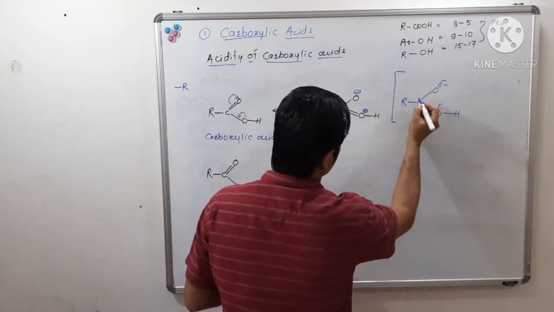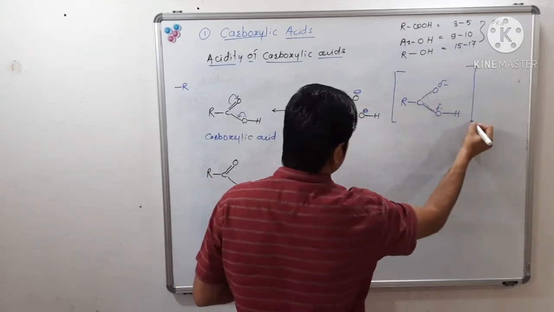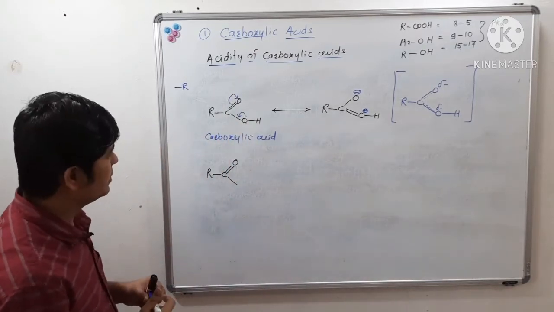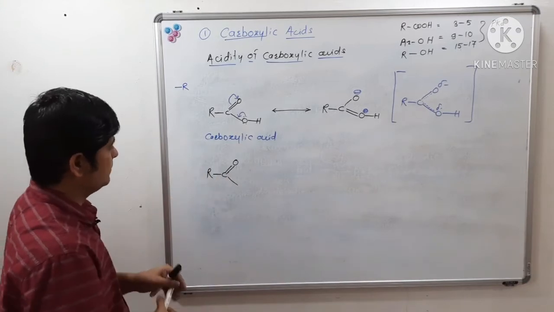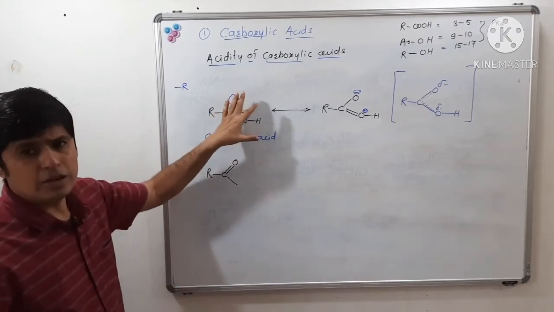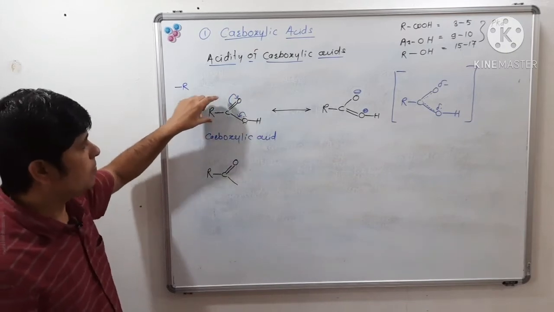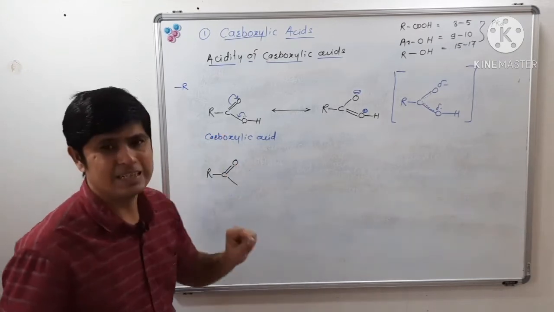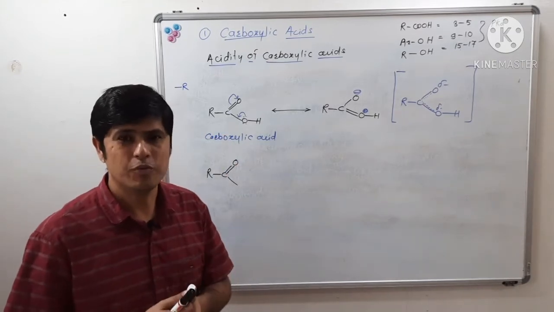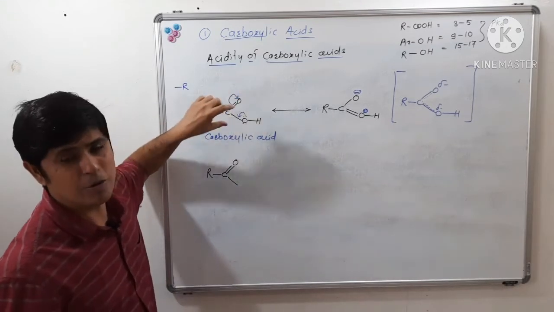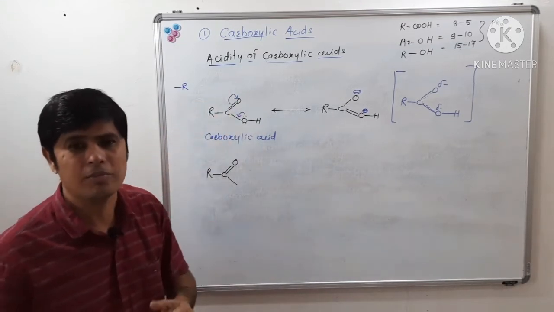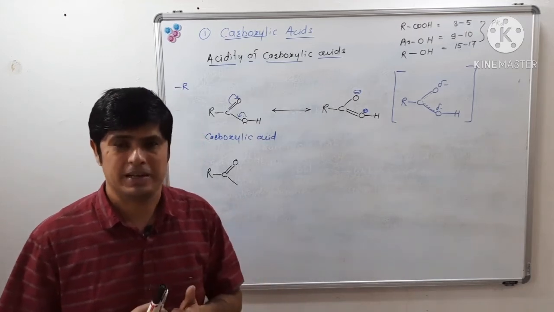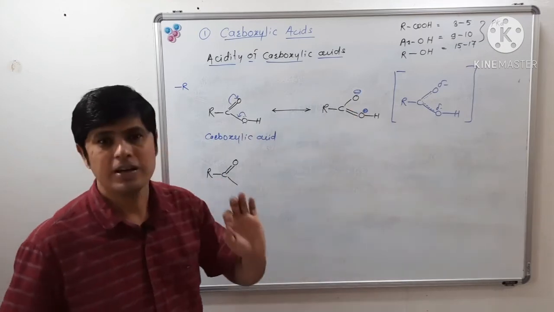Okay, this is the resonance hybrid for this structure. Now see, this is a resonating structure of carboxylic acid. What we are saying is that carboxylic acid has a polar effect. Why does it have a polar effect? Because it has a carboxyl group, and that carboxyl group has a minus R effect. Minus R effect means an electron withdrawing resonance effect, and because of that we can write such a resonating structure.